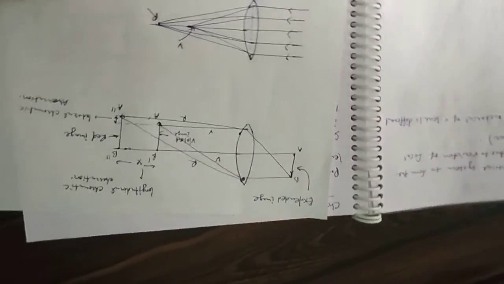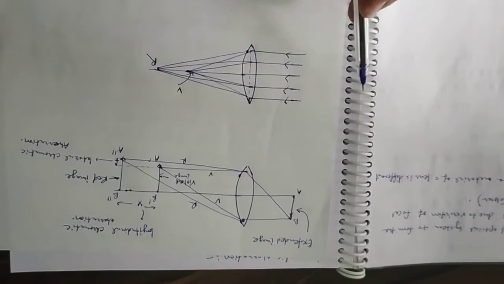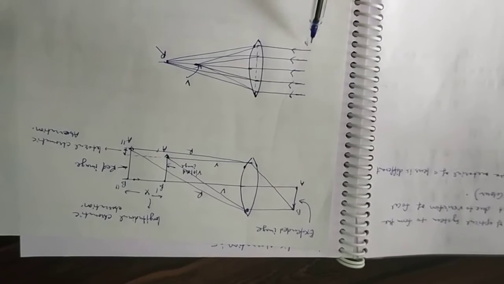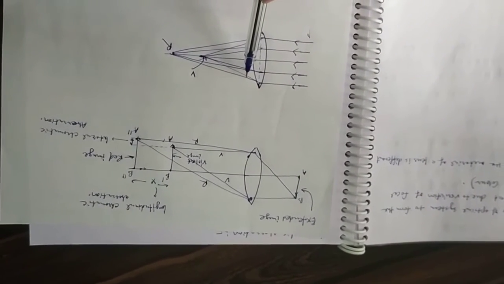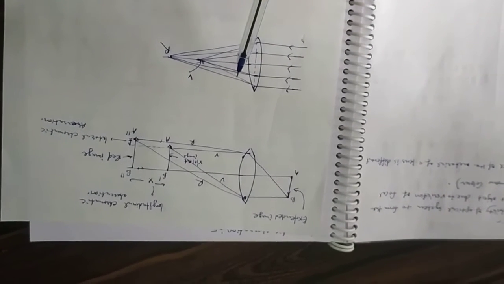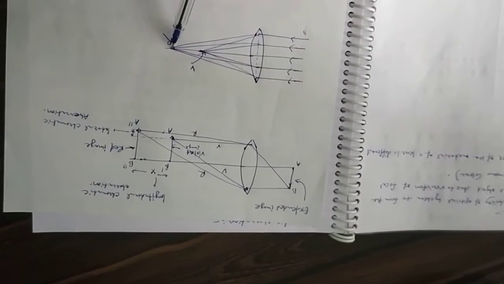So if this is the lens and if the incident rays are coming from infinity, then this is the white rays containing 7 colors. So we know that the refractive index of red color is minimum. So the focal length is maximum.